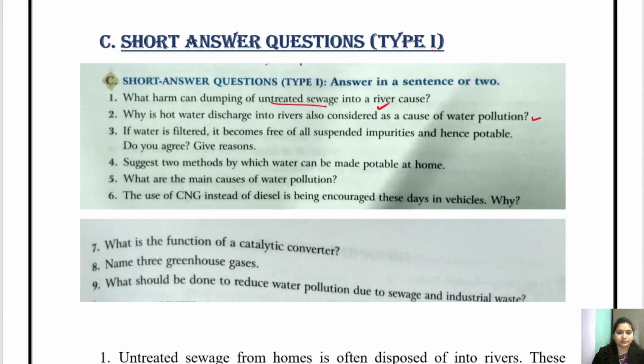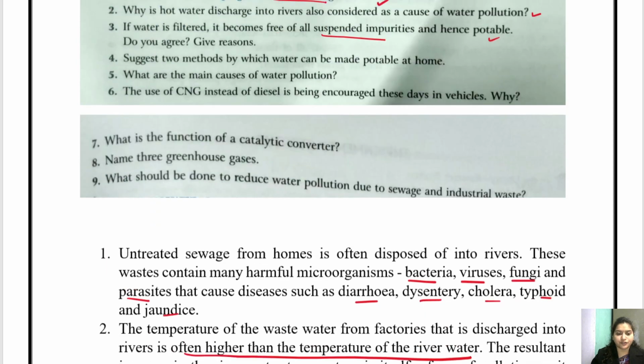Question number 3. If water is filtered, it becomes free of all the suspended impurities and hence potable. Do you agree? Give reason. No, definitely not. If it is free from suspended impurities, it does not mean that water is potable. Why? Because it may contain germs, right? Germs are not killed. When we filter it, the germs are not getting killed. So it is not potable. It is not fit for drinking.